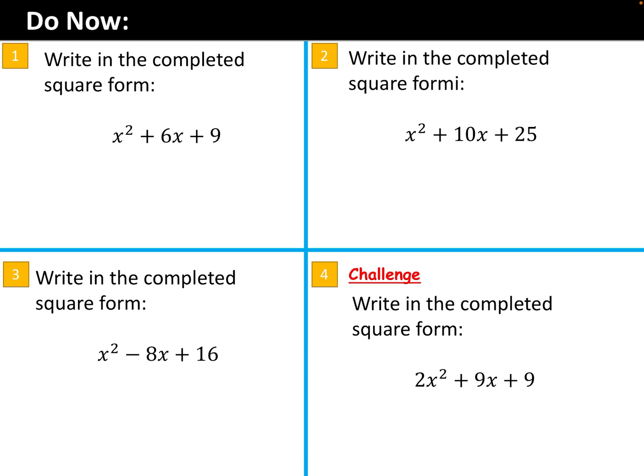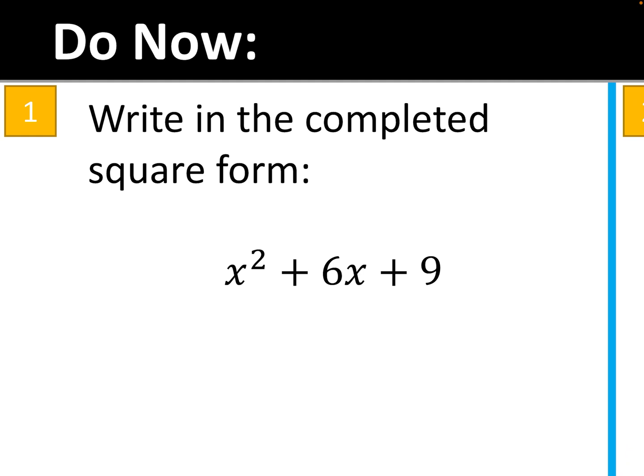Welcome back. Okay, I'm just going to look at question 1 and 4. To write something in the completed square form, where I've got no coefficient of x, that makes it a slightly easier question because I don't need to factorise anything first. So I don't need to worry about that part.